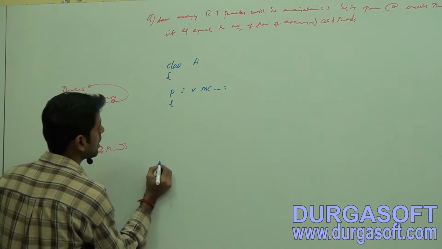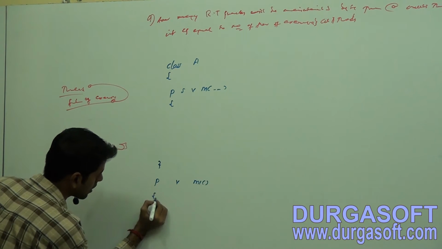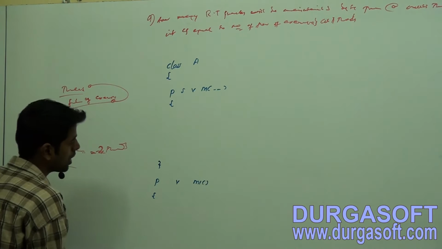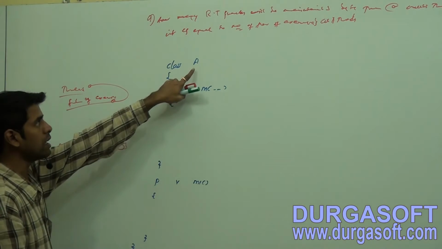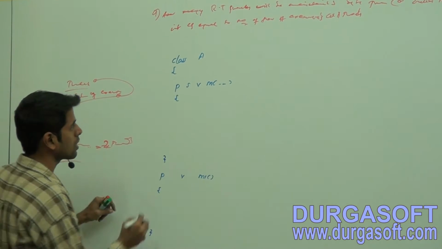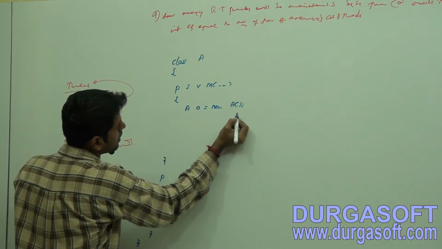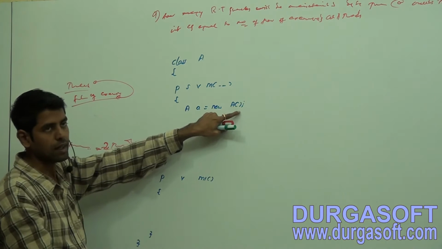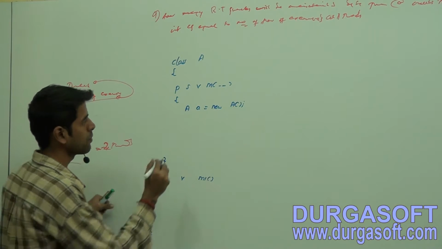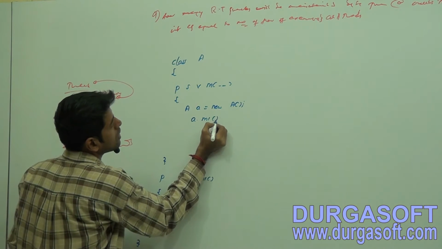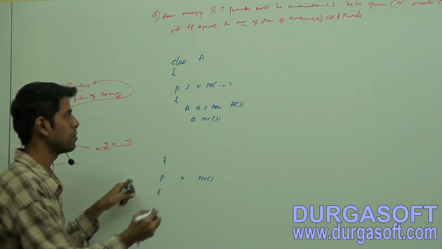Now take a public void m1 method. Now create an object for class A using the new keyword followed by the constructor. Now I can call the m1 method here: a.m1().